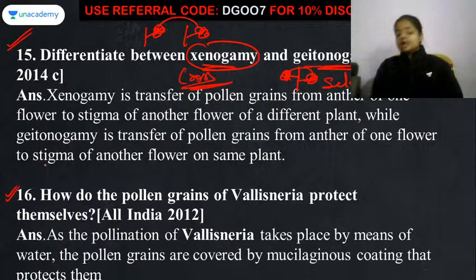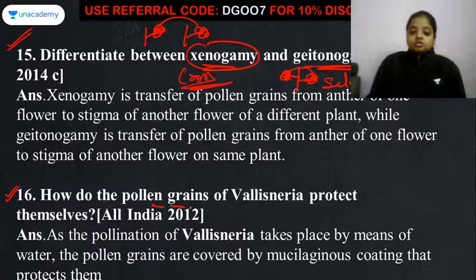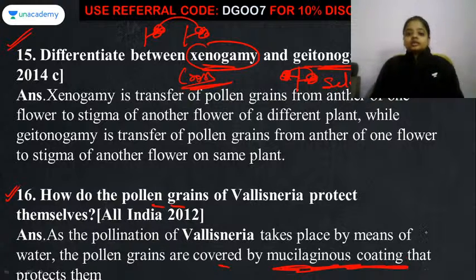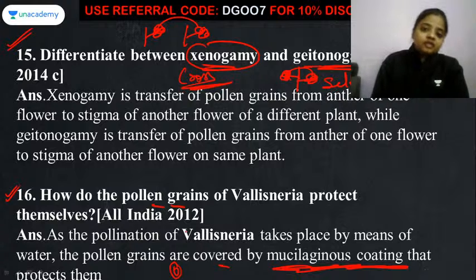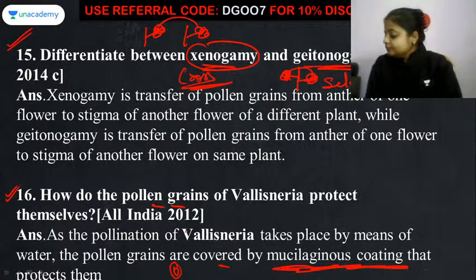So here it is asked that it is asking about the pollen grain. So over here the pollen grains, they are being covered with the mucilaginous coating. Okay, mucilaginous coating, it is impermeable to water. ठीक है, so जैसे ही इन pollen grains के ऊपर mucilaginous covering हो जाएगी, okay, so the water cannot enter into the pollen grains and the pollen grains can remain safe from the water. मतलब water का उनके ऊपर कोई effect ना आएगा. ठीक है,